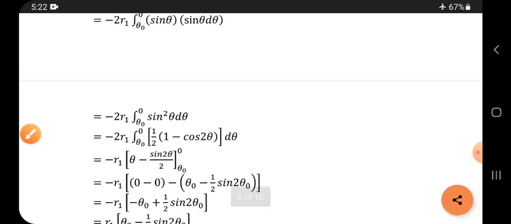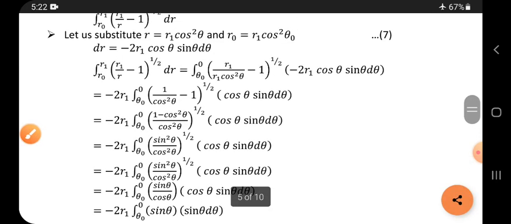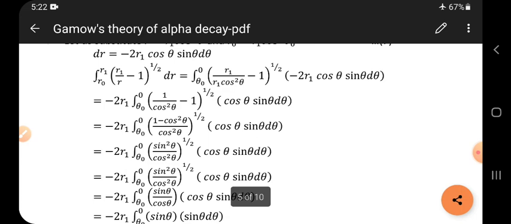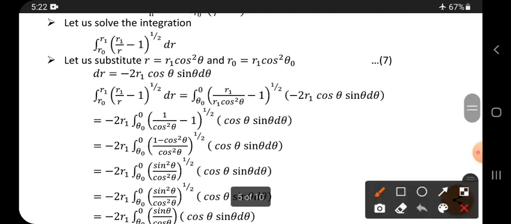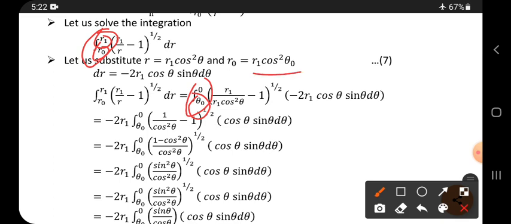And one thing I have forgotten to tell you: see here, the integration is from r0 to r1, but here the integration is changed. When we use the substitution method, we must change the limits of integration. When r0 is there, the lower limit, that is theta naught substituted. Here r1 is there.